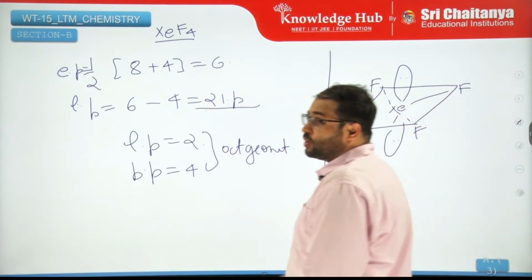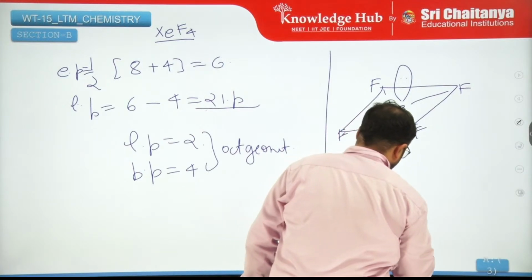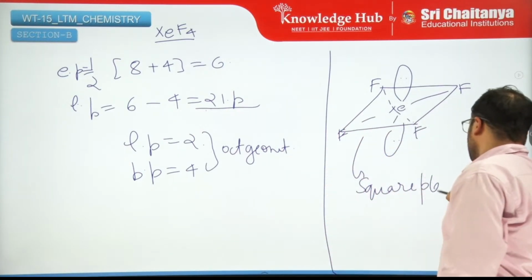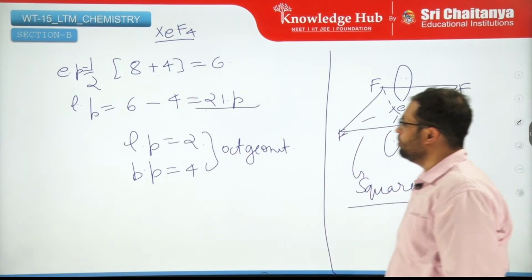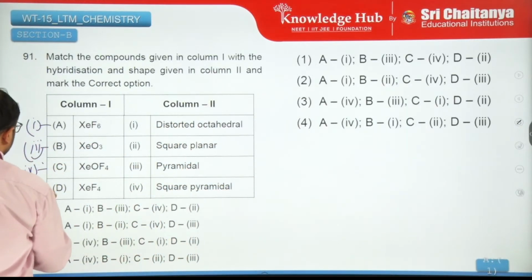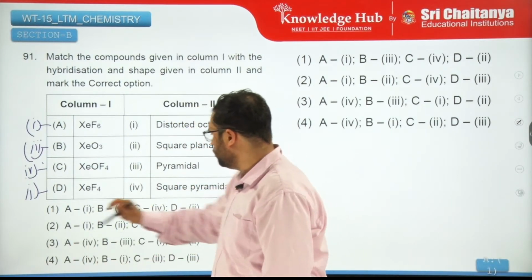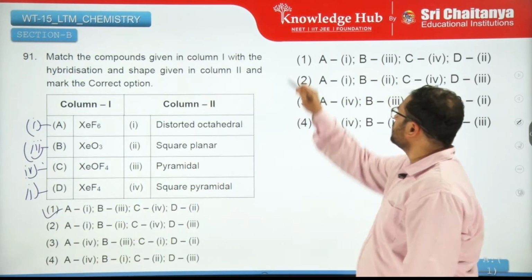Right? So if you remove the lone pairs, hide them out, this becomes a square planar shape. So the square planar is in 2. So 1, 3, 4, 2. First is the correct answer.